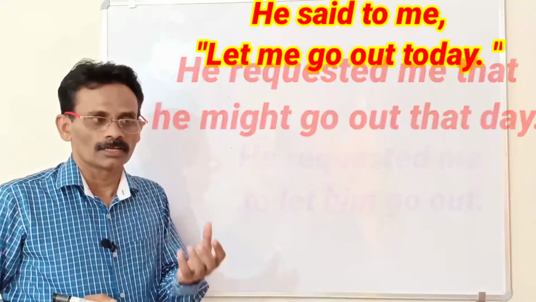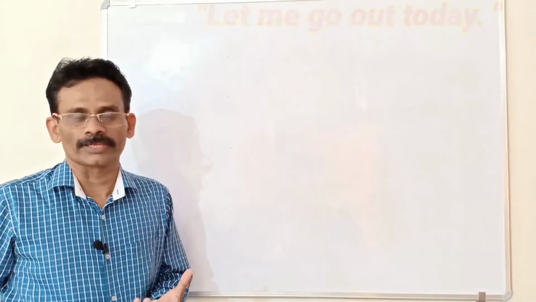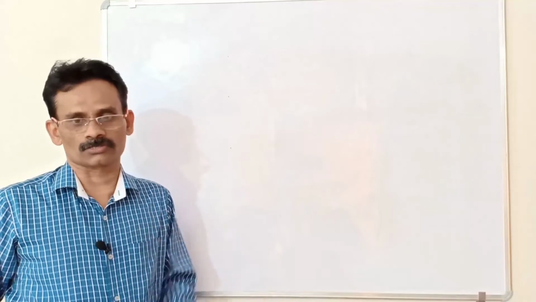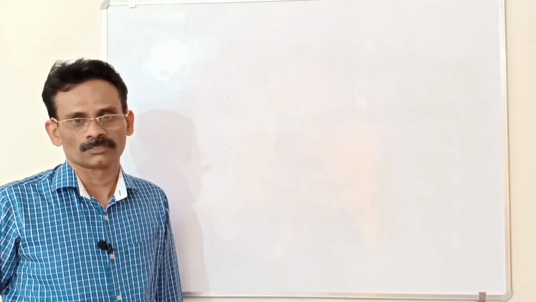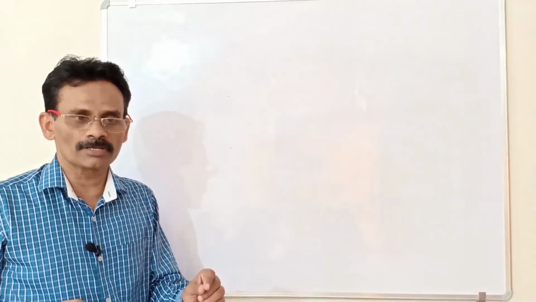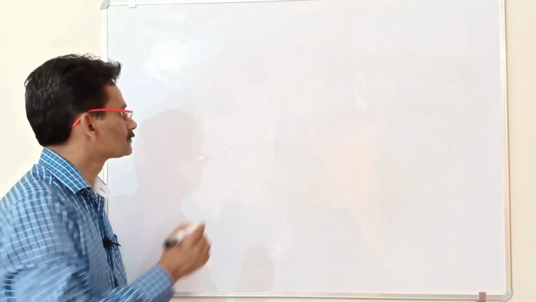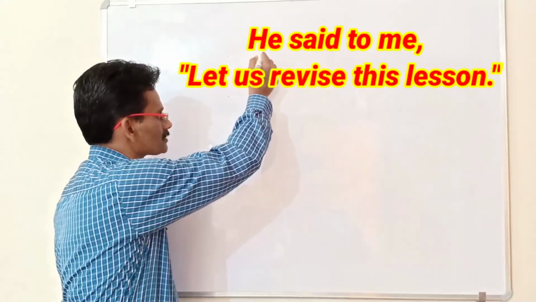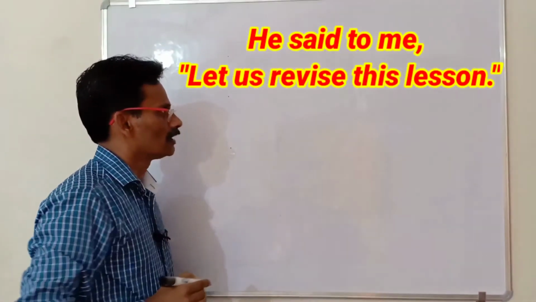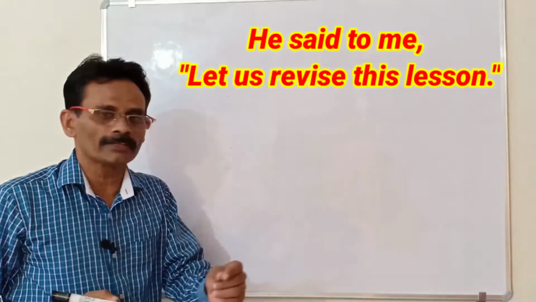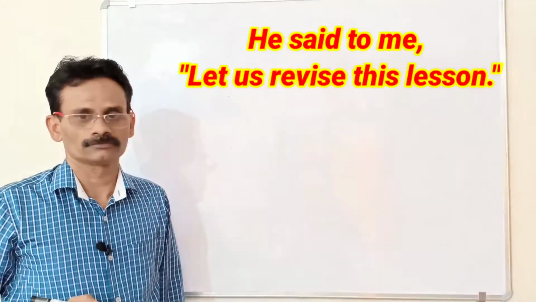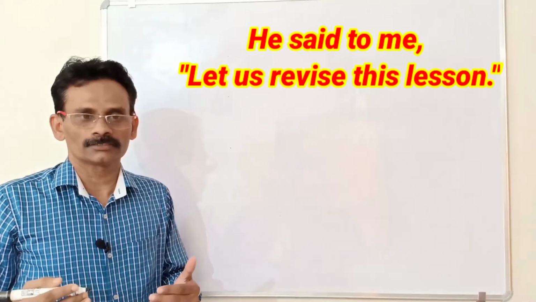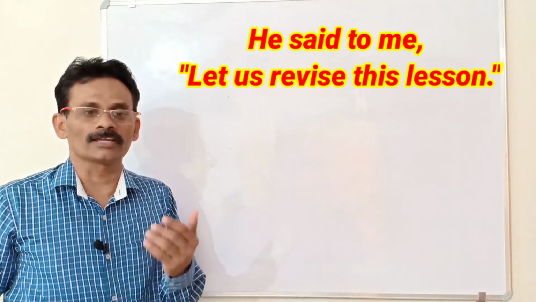So here, let me go out expresses a request. Now, let's examine another sentence. He said to me, let us revise this lesson. Here, let expresses a suggestion.